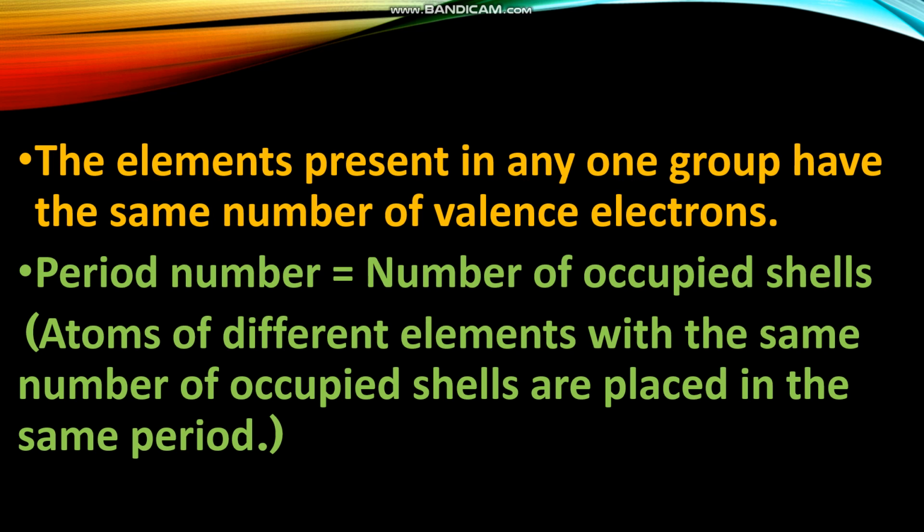For an element, if electrons are filled in 6 shells, the element belongs to the 6th period. If there are 2 shells, the element is in the 2nd period. So you have to remember these 2 points in mind. Based on this, we are going to discuss some questions in the next class.